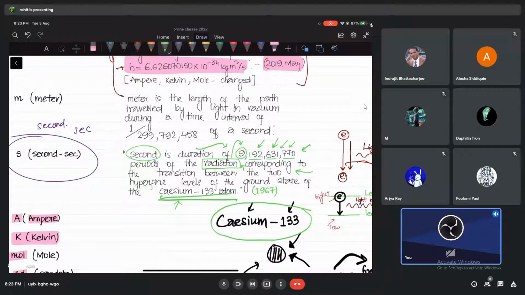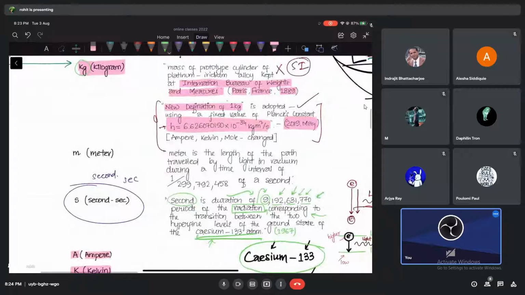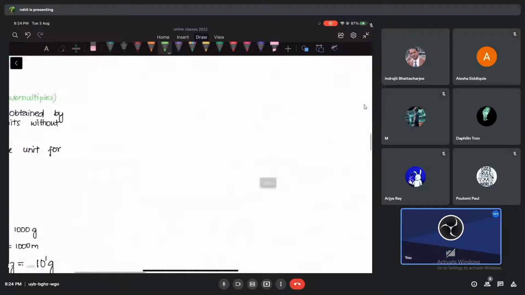So now we know what is 1 second and we know what is 1 kilogram. Let's look at what is 1 meter very quickly. Other things I'm not going to talk about. Let me tell you what is speed of light, guys. Do you know what is the speed of light?